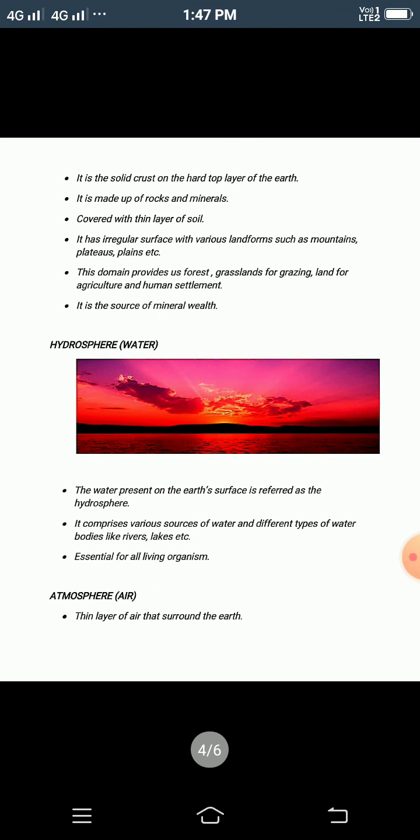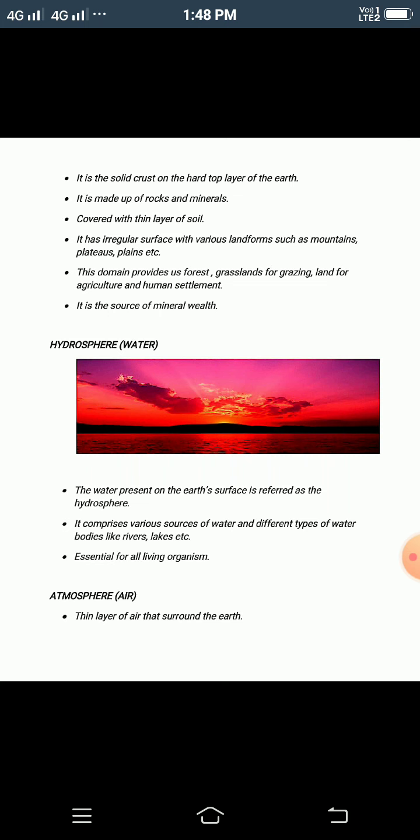Now we will start with the first topic, that is lithosphere. First of all, what is it? It is the solid crust, the hard top layer of the earth. It is made up of rocks and minerals. It is covered with a thin layer of soil. It has an irregular surface with various landforms such as mountains, plateaus, plains, and so on.